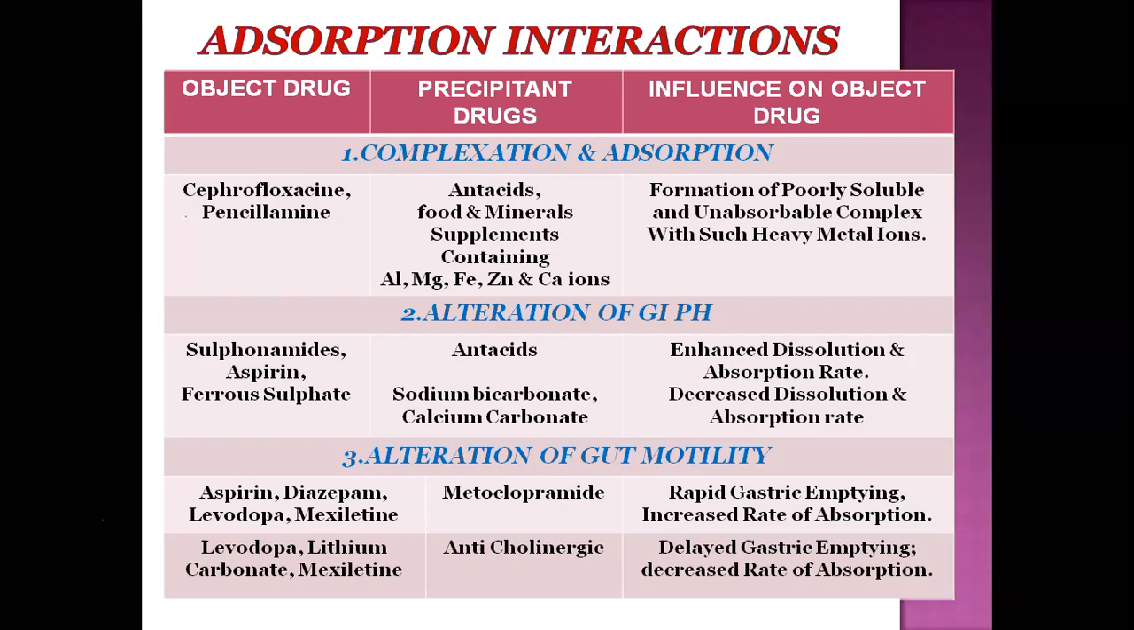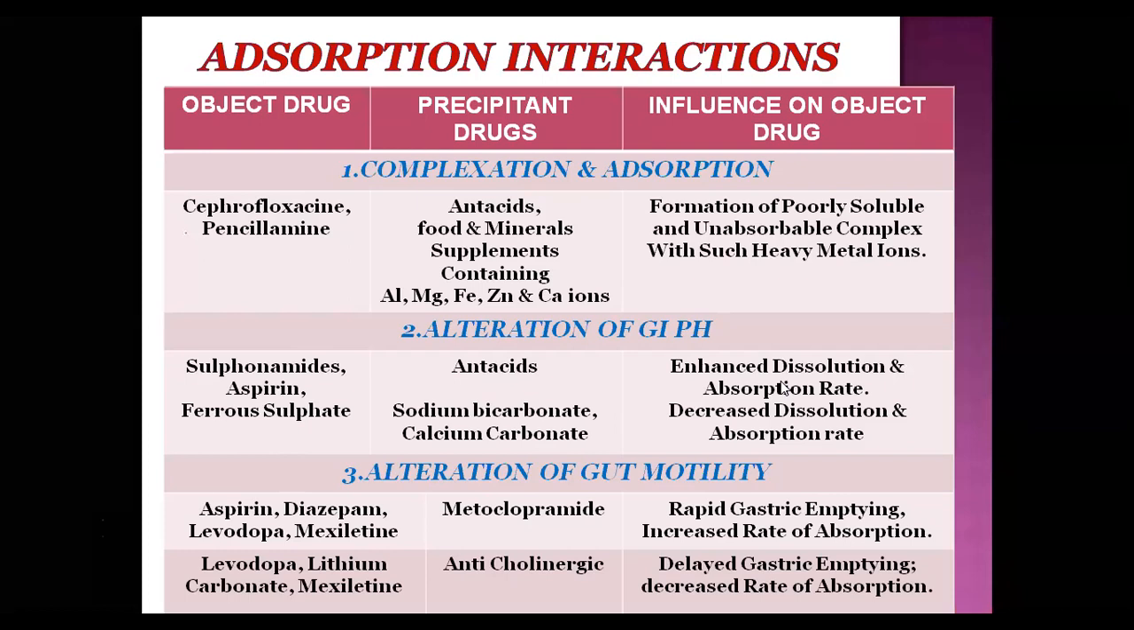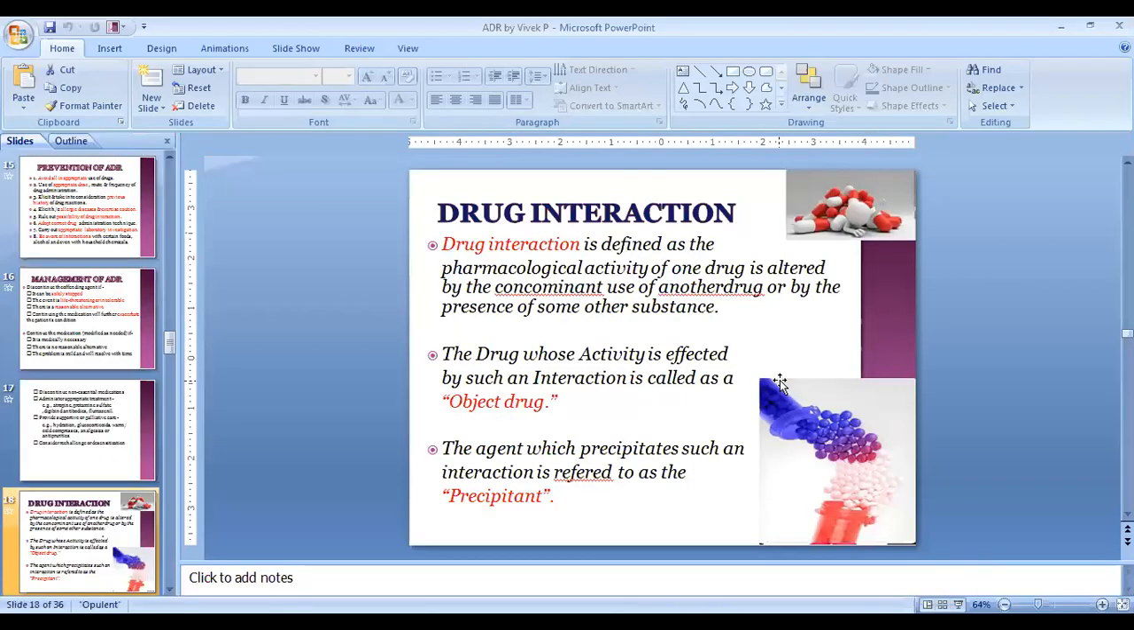Antacids like H2 blockers and PPIs, when given with sulfonamide, enhance its absorption rate. Whereas when given with sodium bicarbonate, for example with sulfonamide and aspirin, they decrease the dissolution and absorption rate of these drugs.